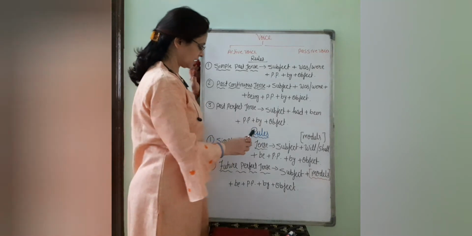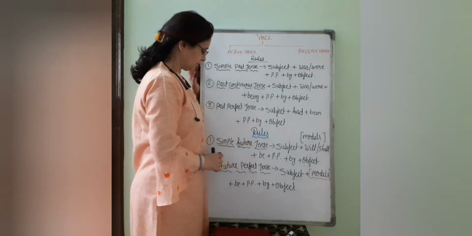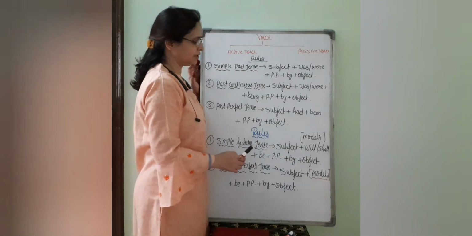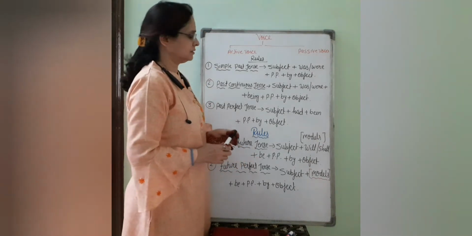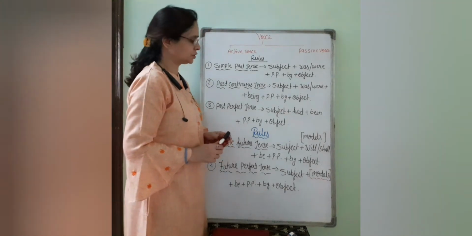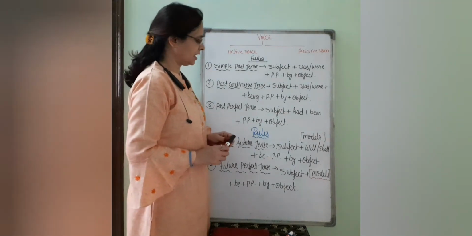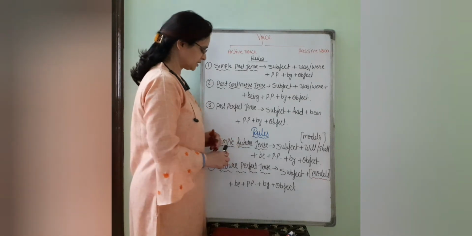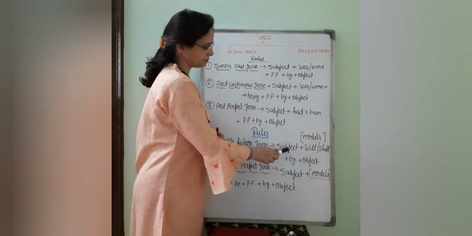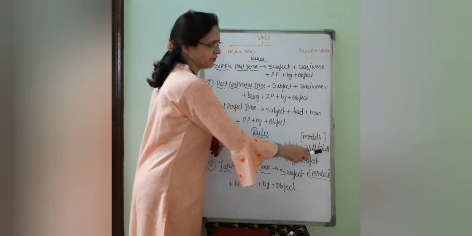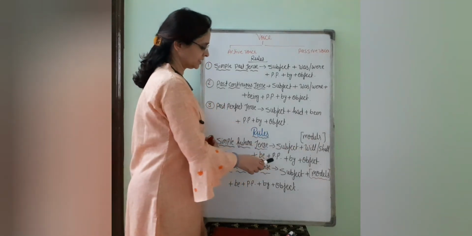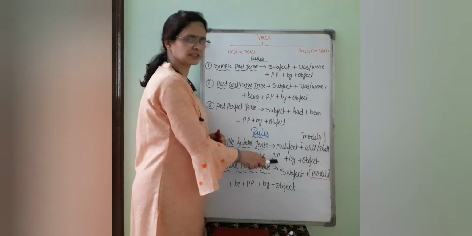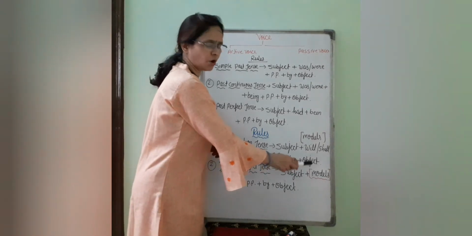The next rules are for the future tense. First is simple future tense. As you know, we are using helping verbs will, shall, can, may, might, could, would, should, etc. Those are also known as modals. So first, simple future tense, we will use subject plus modals, means will or shall or any one, plus be, plus past participle plus by plus object.